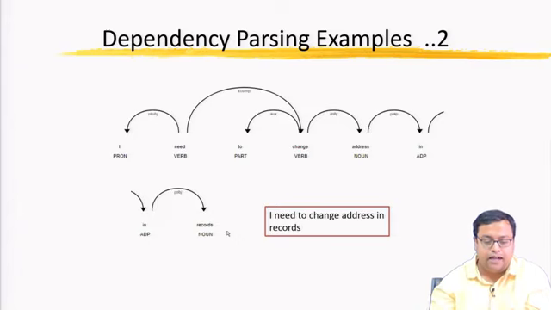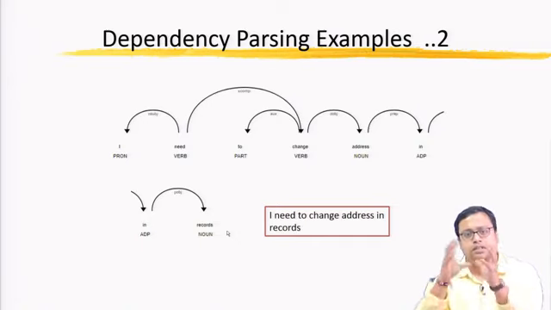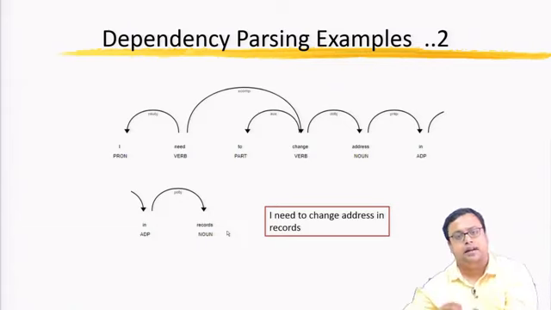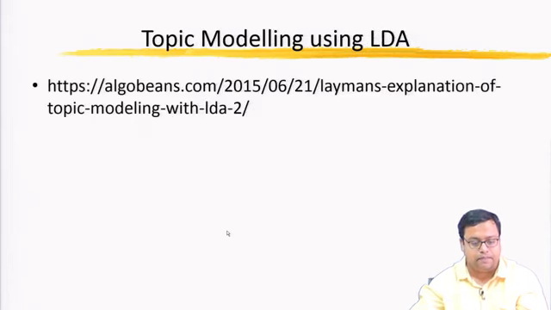Another example, I need to change address in records. So, what do you want? What is the major verb? Need to change. Need is the major verb, change is the adjoining verb, and to is just an auxiliary. Who needs to change? I. So, I is my subject. What? Address. The address is my object. Where? In records. So, in records is basically further details about this particular object that you want to change. So, this kind of information can be found by dependency parsing.